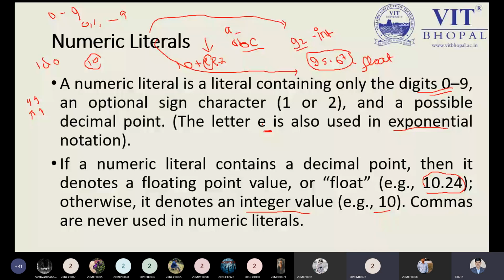Now, is it clear to all what is meant by the numerical literal? Numerical literals can be categorized into two important parts. One is integer, another is float. Now, this is clear to all.